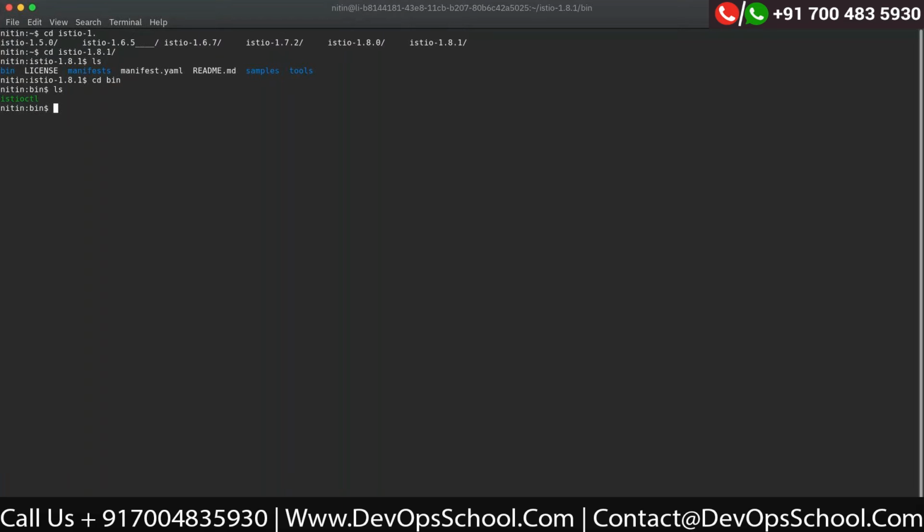Istioctl is the binary which we use for most of our tasks with Istio. It runs on top of kubectl, so underneath it uses kubectl commands, and whichever cluster your kubectl is pointing to, it is going to use the same configuration.